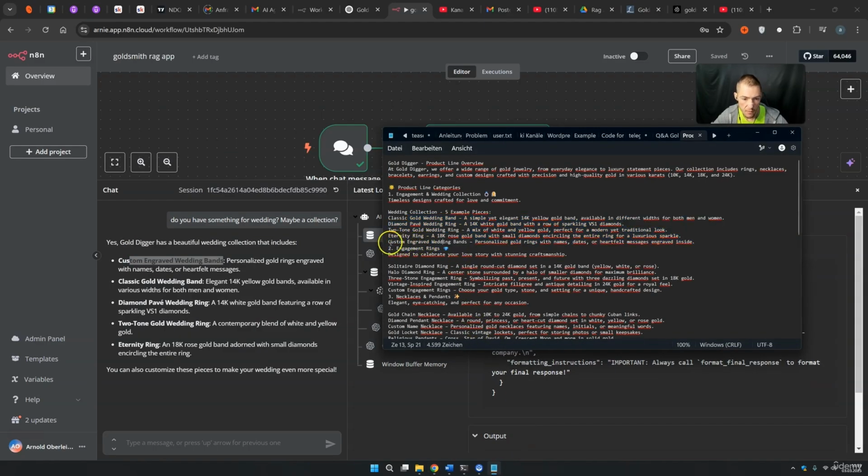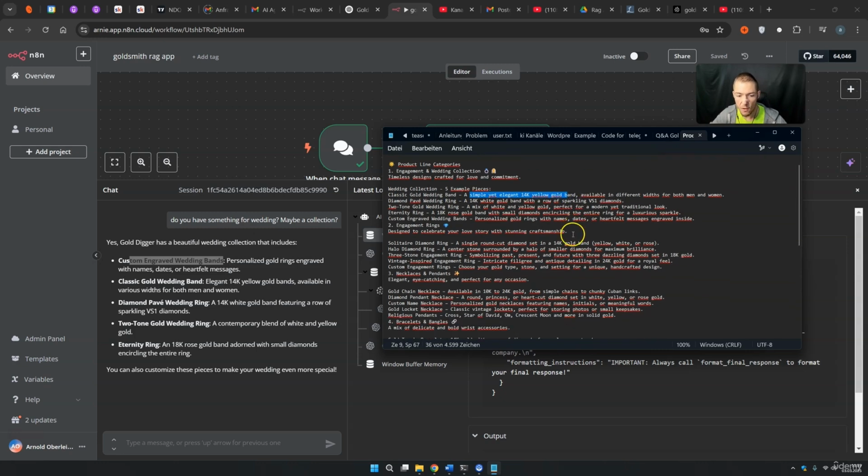There you see it, custom engraved wedding bands, personalized gold rings with names, dates and so on. And here you see it, personalized gold rings with names, dates and so on. The classic gold wedding band, elegant 14K yellow gold bands and so on. There you see it, classic gold wedding band with 14K yellow gold.